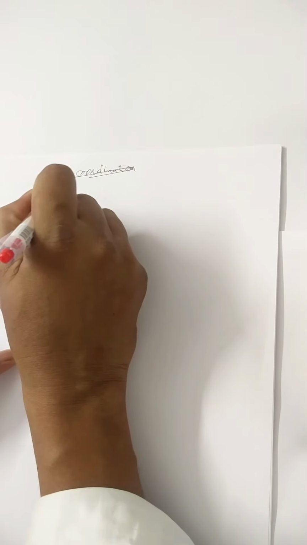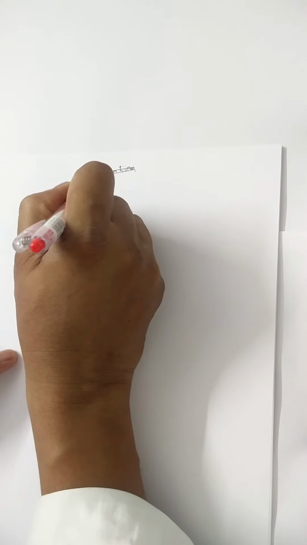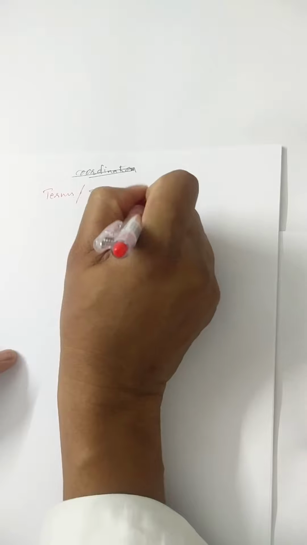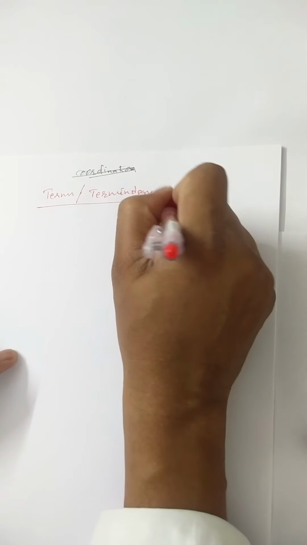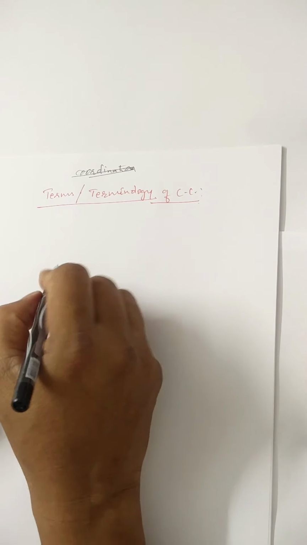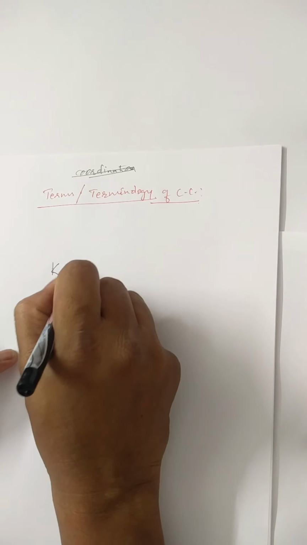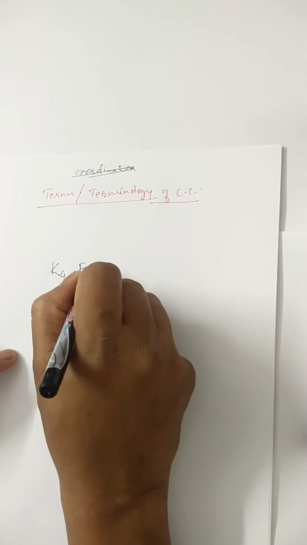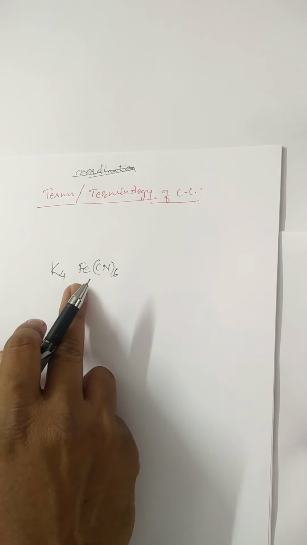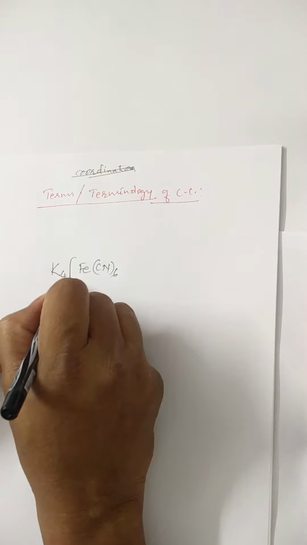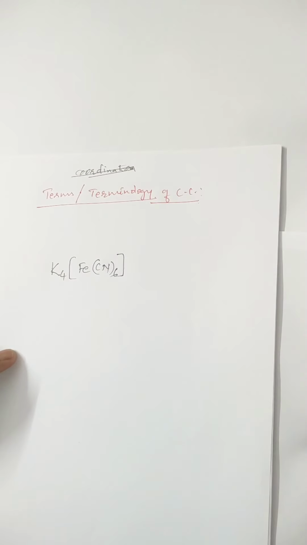Now let us look at the terminology of complex compounds. Look at this. Let us take once again this example, K4[Fe(CN)6]. As we already know that this part is ionizable, this part is not ionizable, we keep it in square bracket. Okay.